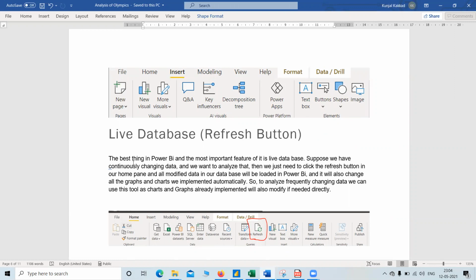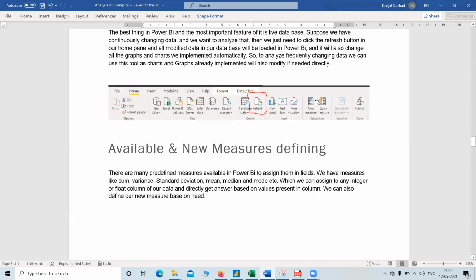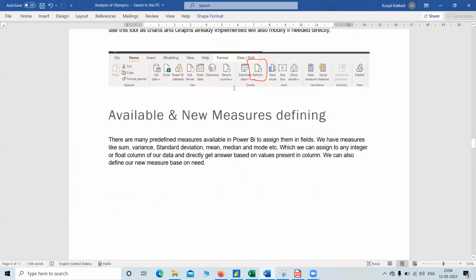When we modify our data in the Excel sheet or any other database, we just need to click the refresh button. This refresh button modifies the database that is preloaded in Power BI, as well as the charts and graphs which we have already implemented in Power BI. Then we can directly analyze the data.